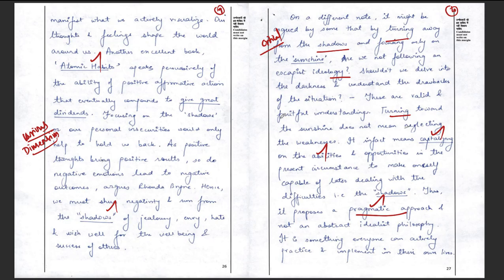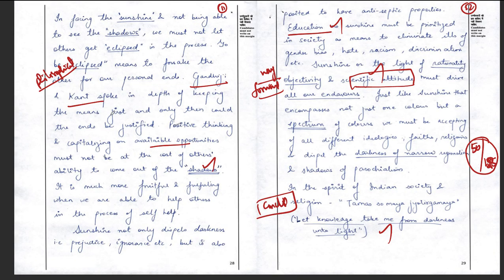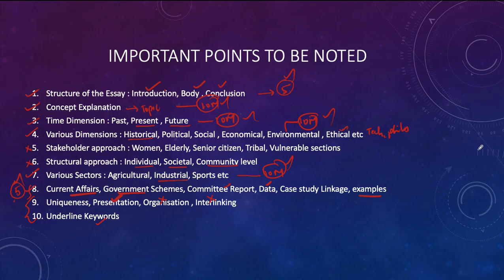Then in the dimensional approach, all of a sudden he jumped to the criticality approach. There is no interlinkage. This criticality he should have brought at the end of the essay. And he has missed the stakeholder and structural approach. After dimensional, he would have brought the structural approach and then the stakeholder approach. Then he would have gone to the criticality of the topic, then given a way forward and conclusion. That would have got around another 20 marks extra, which he easily missed.